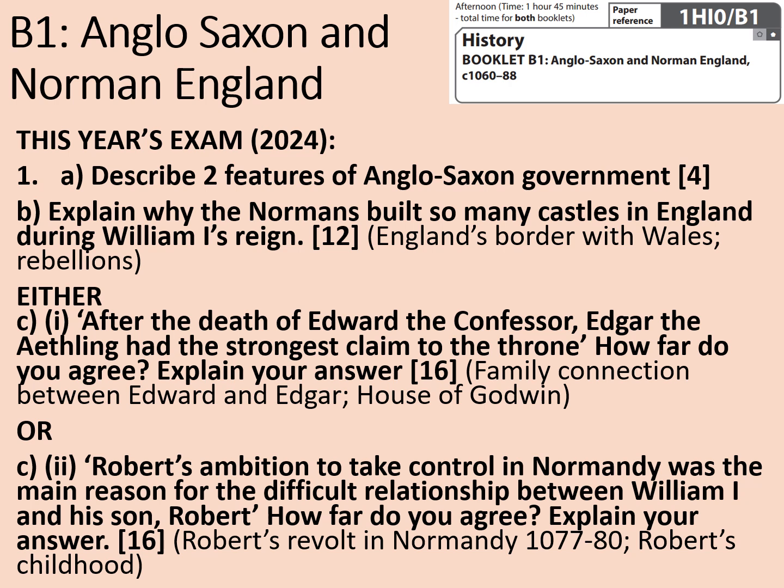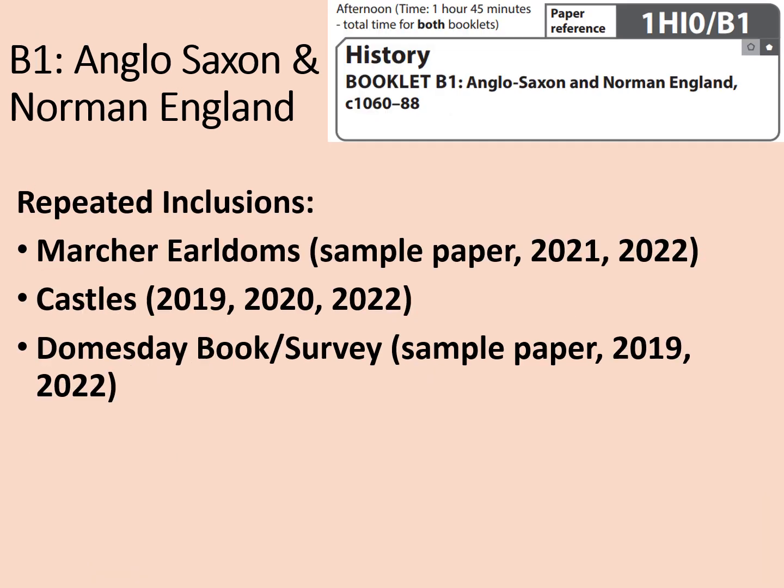But if you do know the story of Robert and William the Conqueror's relationship, you know the stories about him falling out with his brothers, the bucket of, well, shall we say, water being chucked over him and so forth, then there was plenty you could write about there. I suspect that anyone who did write that one was probably someone who had good knowledge of that topic, and they're probably going to do quite well as a result. So overall, I think it's a pretty generous to fair paper. So let's consider the predictions that I made and whether any of these things came up. So in terms of the repeated inclusions, the Marcher earldoms sort of came up again, as did castles very much.